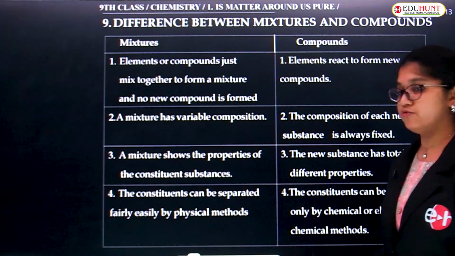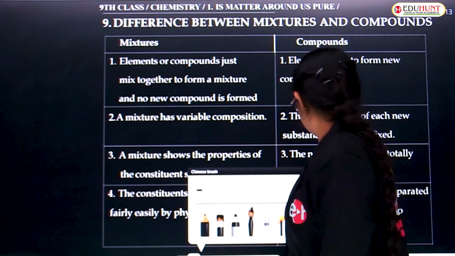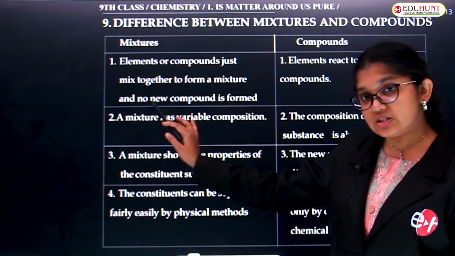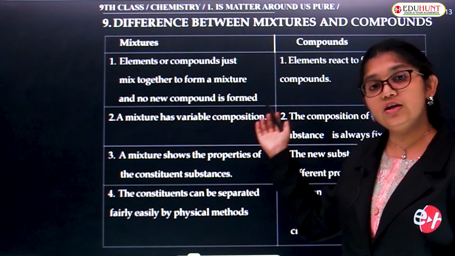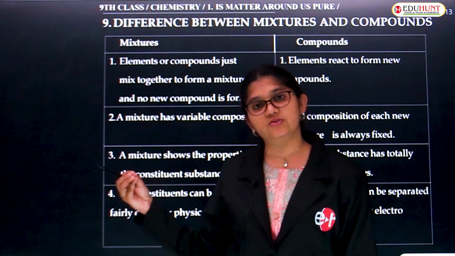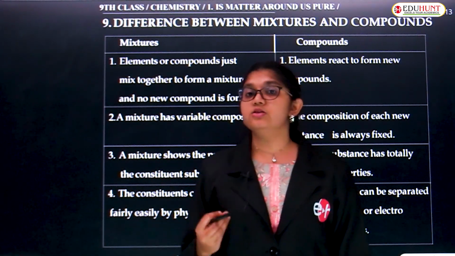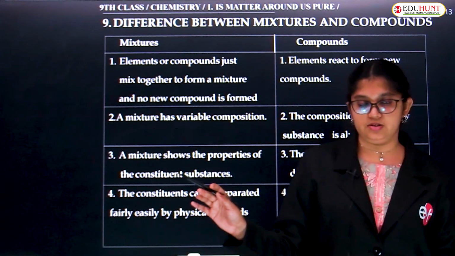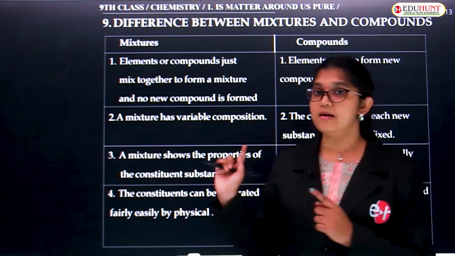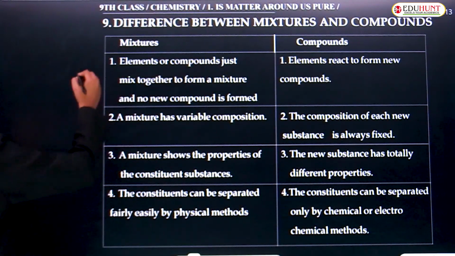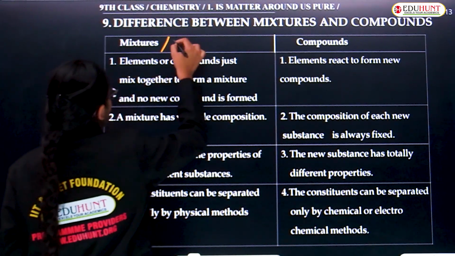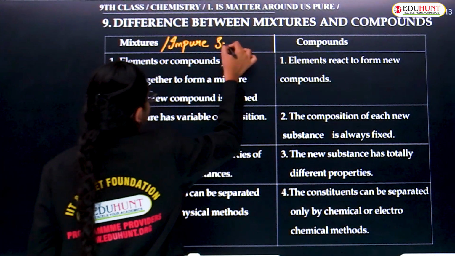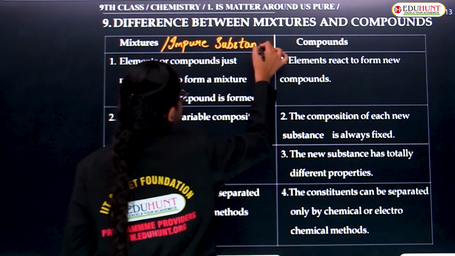Here we have the first point, that is mixtures. Elements or compounds just mix together to form a mixture. We know matter is classified into two categories on the basis of chemical nature, into pure substances and impure substances. Impure substances are also called mixtures. So mixtures can also be written as impure substances. Am I right? Yes, impure substances.